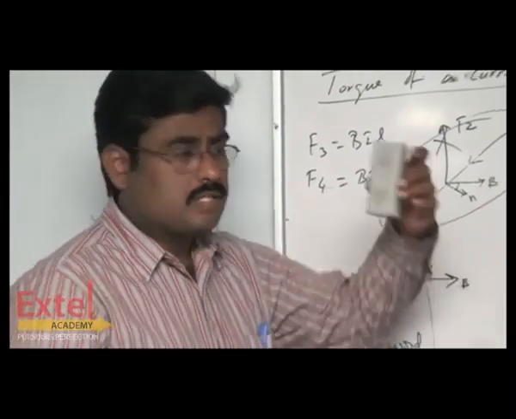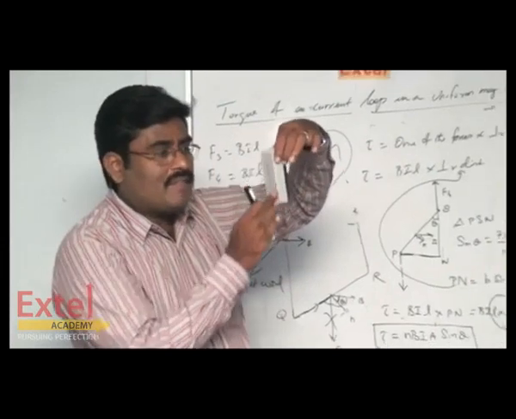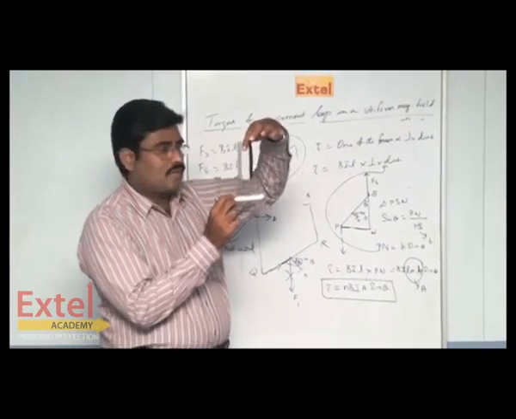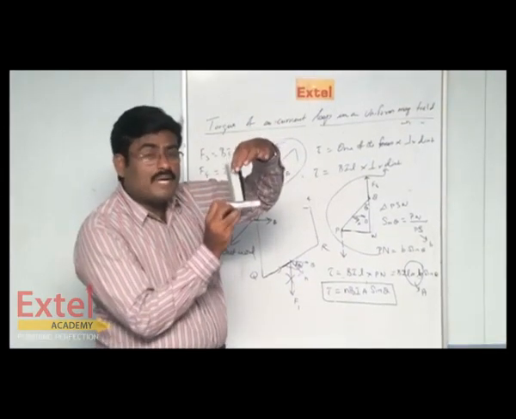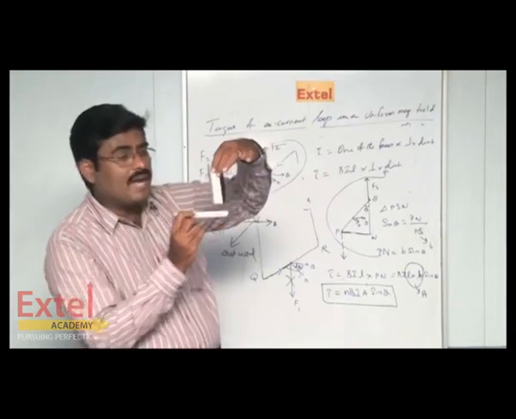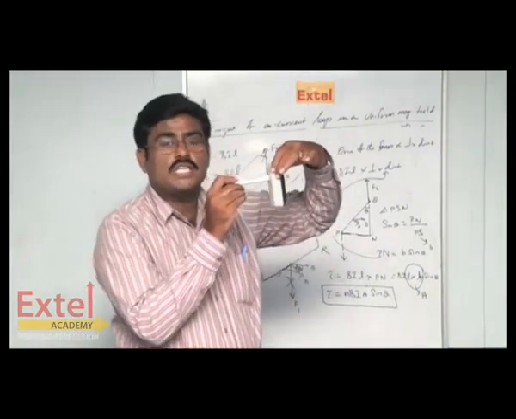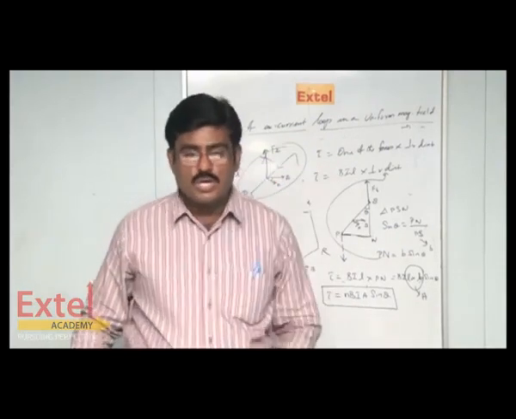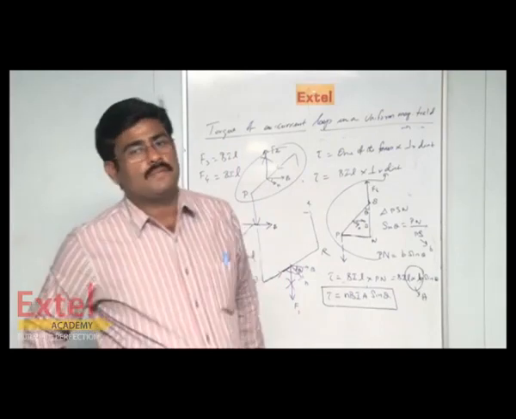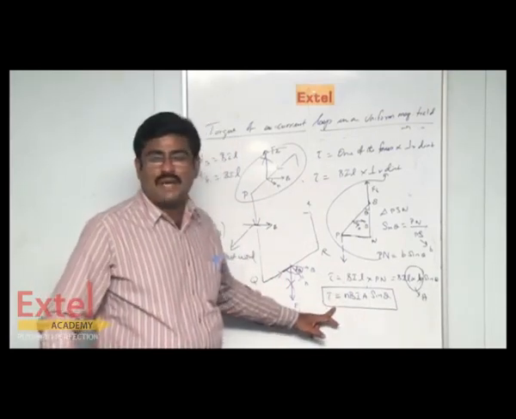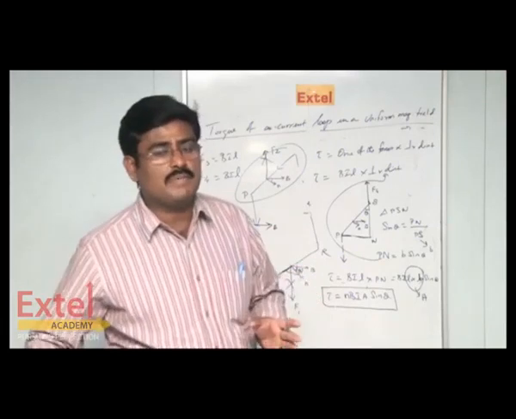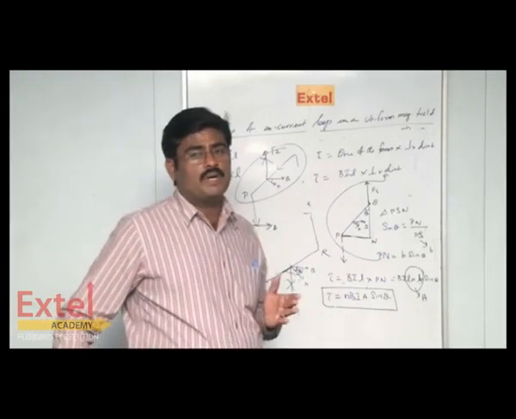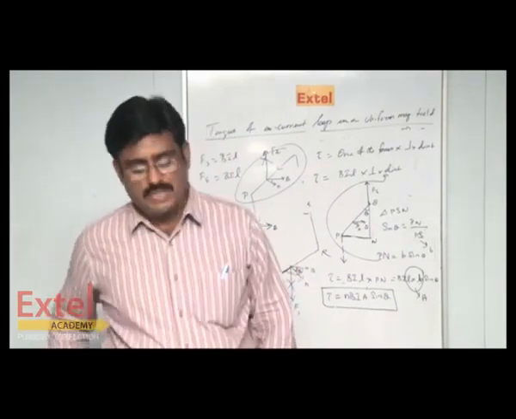Suppose you place the plane of the coil perpendicular to the direction of the magnetic field, assuming the marker shows the direction of the magnetic field. What happens? The angle of the normal to the coil with the direction of the magnetic field is 0. So sin 0 becomes 0. There won't be any torque experienced by the coil. So whenever the plane of a coil is parallel to the magnetic field, the torque experienced will be maximum. When it is kept perpendicular to the magnetic field, the torque experienced by the coil will be 0.